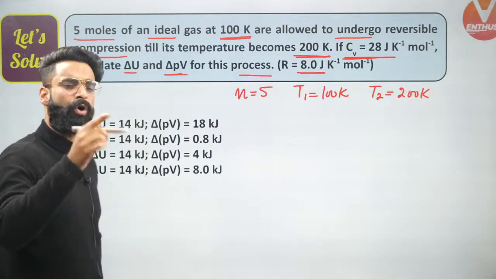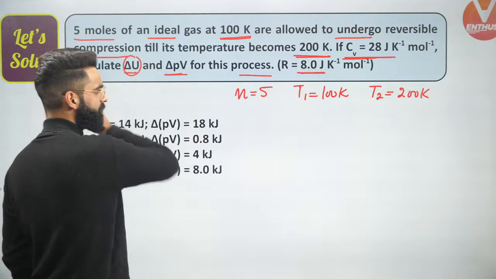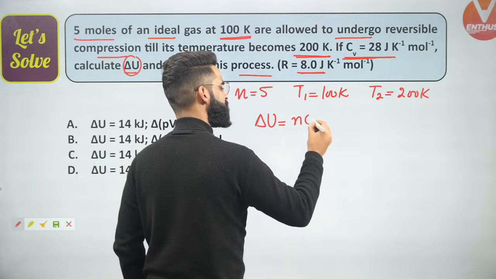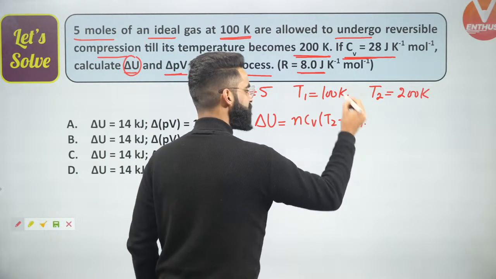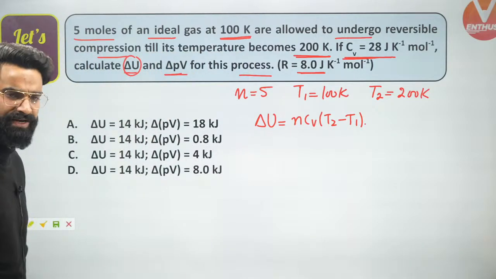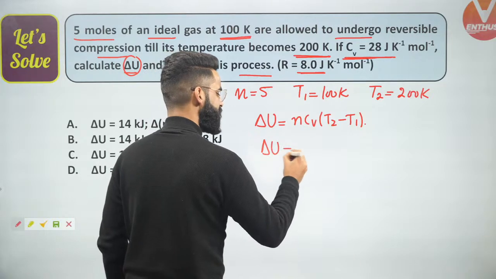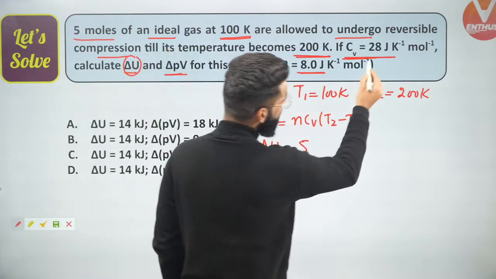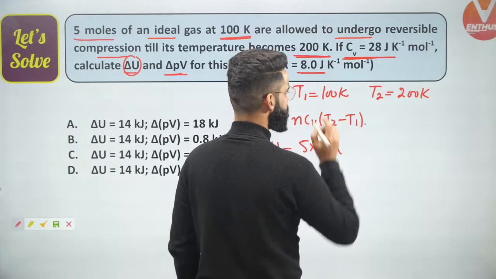What all things are we supposed to calculate? First, I'm going to calculate the value of delta U. For the ideal gas, as you must be knowing, delta U is equal to n CV delta T, that is n CV (T2 minus T1), for n moles of ideal gas. Let's see if all the parameters are given. Delta U will be equal to n, whose value is 5, CV, whose value is given, I guess, 28, times the final temperature minus the initial temperature.